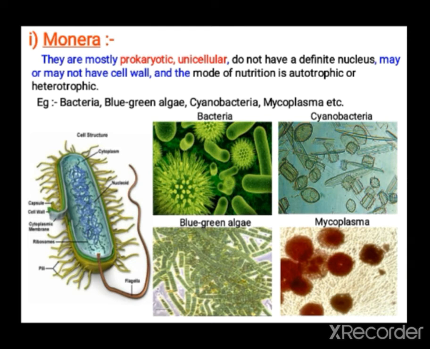Now, Monera. Monera are unicellular prokaryotes. They do not have a well defined nucleus. They may or may not have a cell wall. The mode of nutrition is autotrophic or heterotrophic. Autotrophic means they can prepare food by photosynthesis. Heterotrophic means they depend upon other organisms for their food. Bacteria, blue-green algae, cyanobacteria and mycoplasma all come under this category.